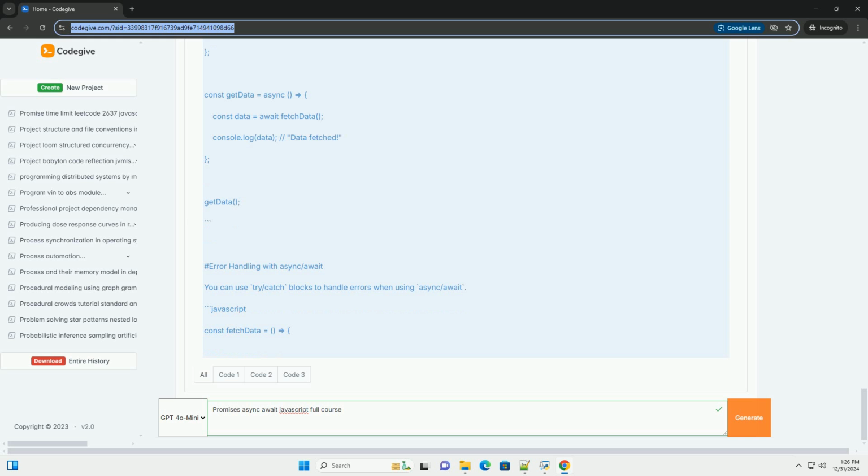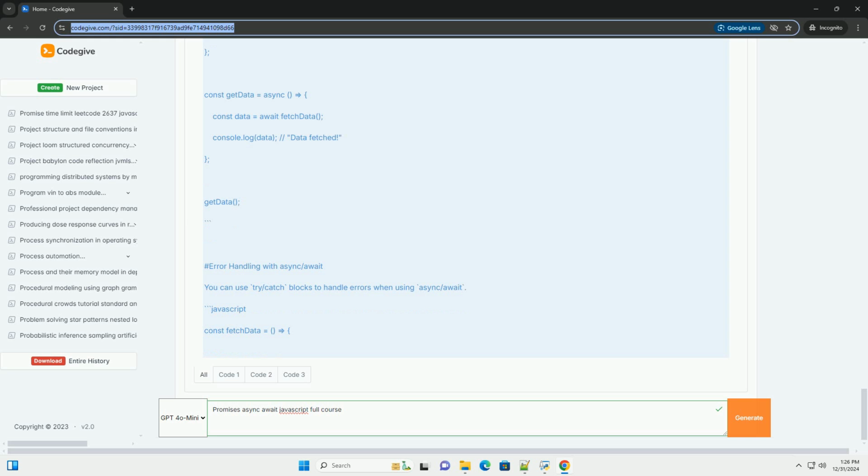Creating a promise. JavaScript. const myPromise = new Promise((resolve, reject) => { const success = true; // simulate success or failure. if (success) { resolve('Data fetched'); } else { reject('Error fetching data'); Consuming a promise. You can consume a promise using then and catch methods.